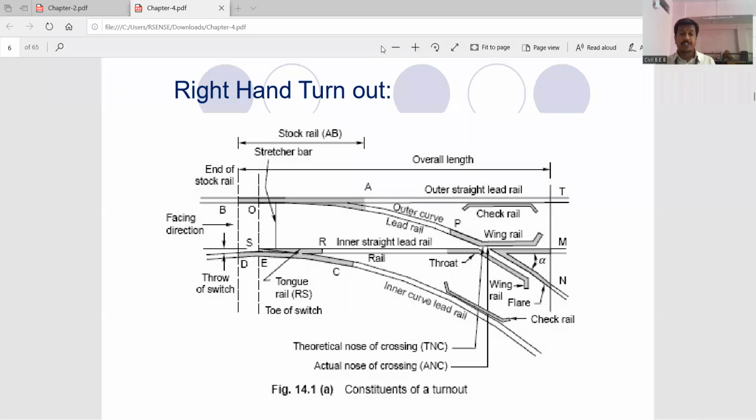Now we'll again continue with this point because this is very important. As I told you, in our previous syllabus or the older syllabus also, this is the single unit. It is not like that we will take this part and just in 20 to 30 minutes wind it up. In your syllabus it is there as an introductory part. Only headings they have mentioned like points and crossing, but still I will take one more extra lecture for this, just to give you brief insights about the points and the crossing, how a train can take the diversion from one track to the other track. So we'll continue our discussion in our next upcoming session.